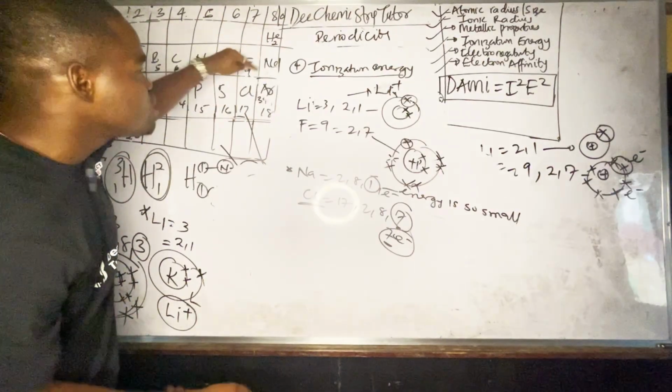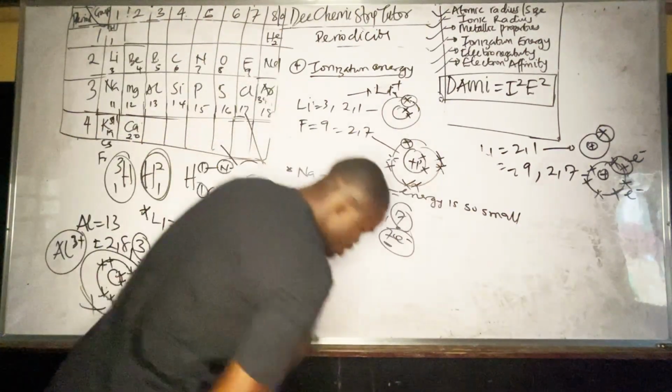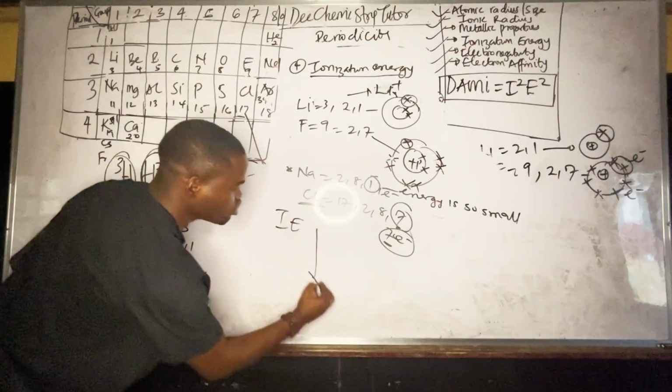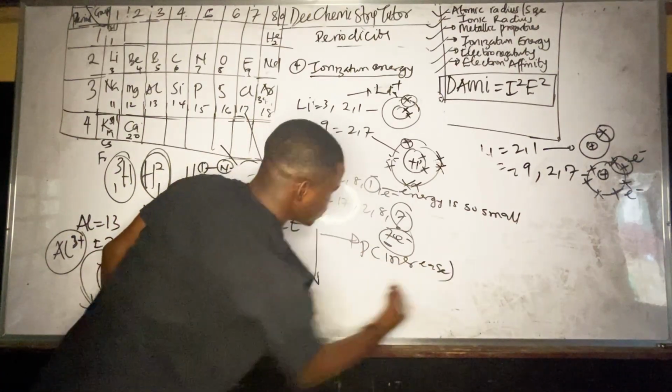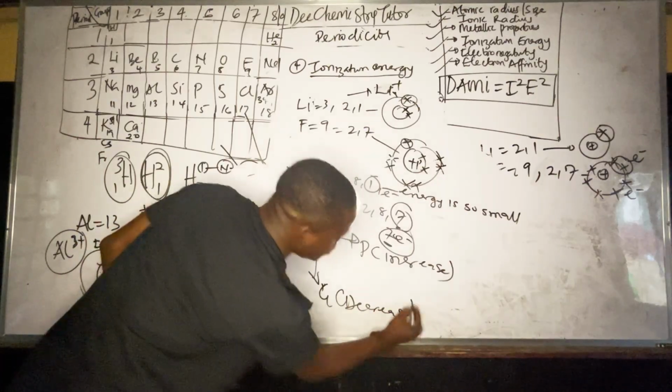And that's why fluorine is also the most electronegative element. So please take note of that. So in terms of ionization energy, what do you say? Across the period, it increases, then down the group, it decreases. Take note of that.